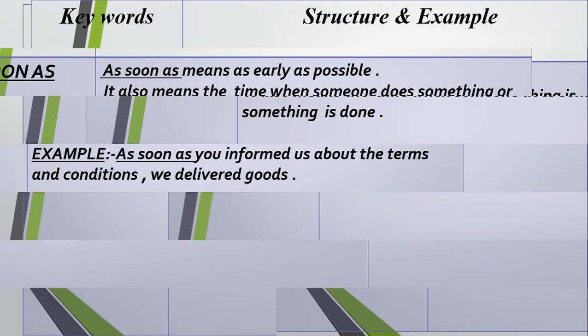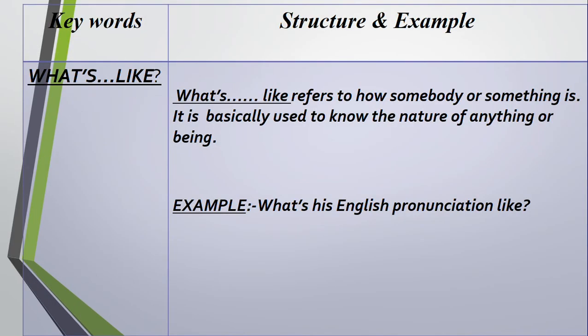And then we will be familiar with what is like. What is like refers to how somebody or something is. It is basically used to know the nature of anything or being. For example, what is his English pronunciation like? If you are asked about your teacher, what is his pronunciation like, then you can say his pronunciation is Banglish. That is, his pronunciation is not like the English. What is Banglish? The word is English, pronunciation is Bangla. Then we say Banglish. For example, some people say fan, this is fan. I am going to Dhaka.